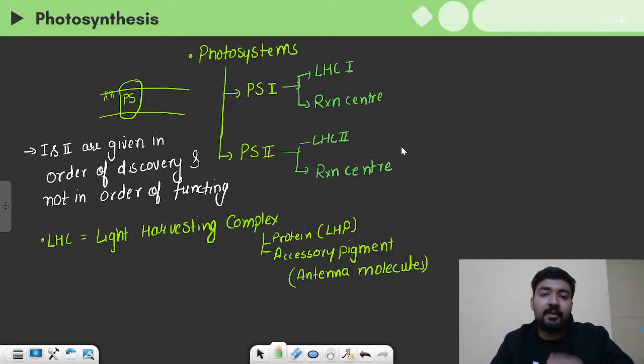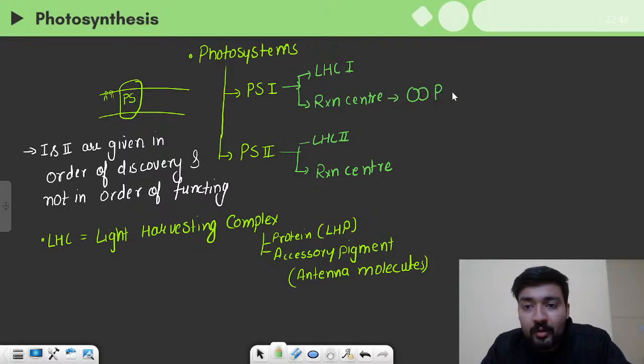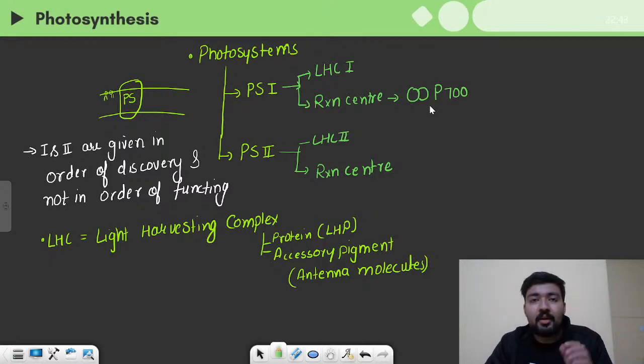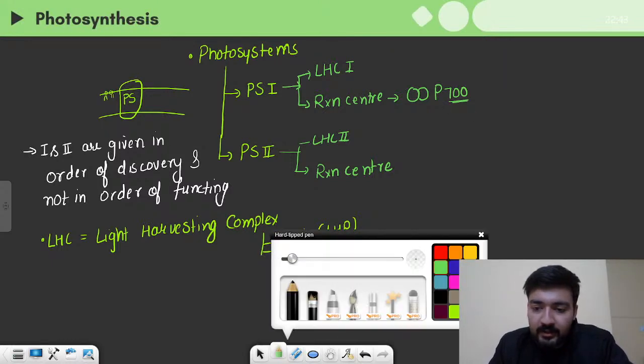Now what is the difference between these two reaction centers? See, the reaction center of photosystem 1 contains a couple of chlorophyll A molecules. They look something like this. A couple of chlorophyll A molecules which are known as P700. What does this P700 mean? It means that these molecules can absorb light of wavelength 700 at max.